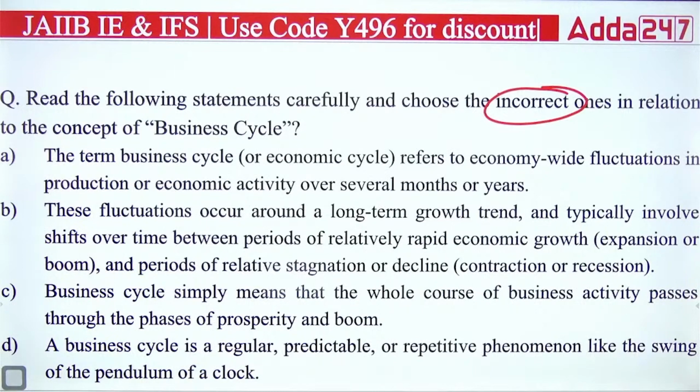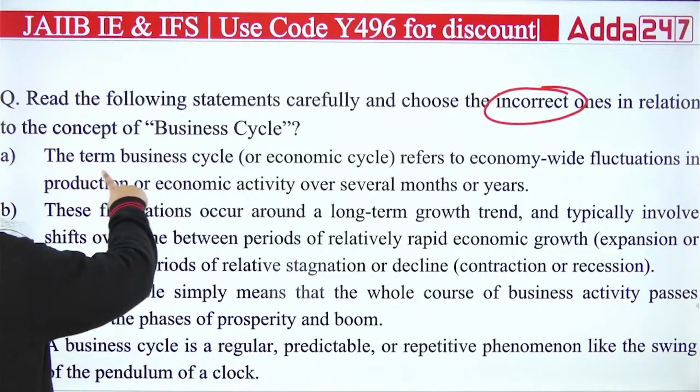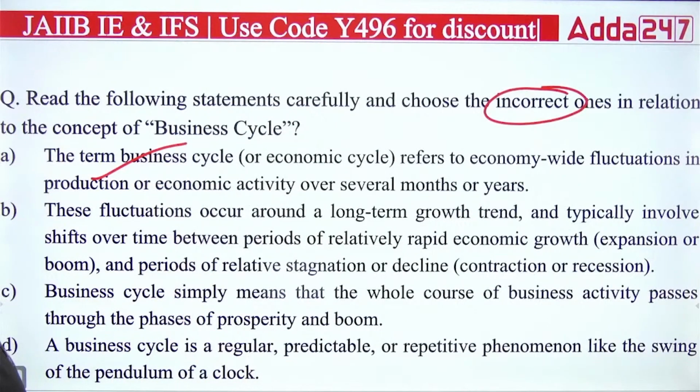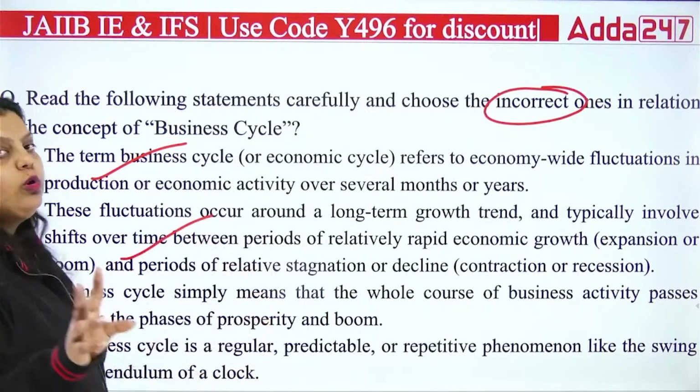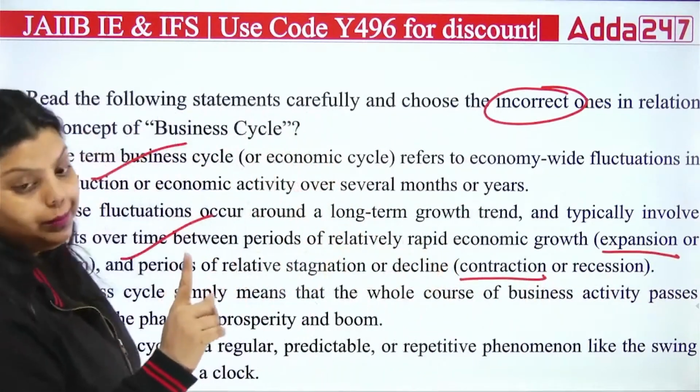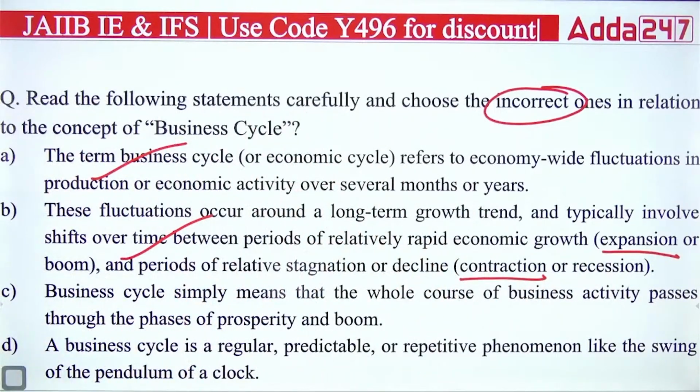So first is saying, first is very much true. The term business cycle, economic cycle refers to the economy-wide fluctuation in the production and or economic activity over several months or years. This is true. The second is saying the fluctuation occurs around a long-term growth trend and typically involves shift over time between periods of relatively rapid economic growth and periods of relative stagnation. This is also true. I have told you now, one expansion and one contraction is mandatory to complete a business cycle. That's what the second option is saying.